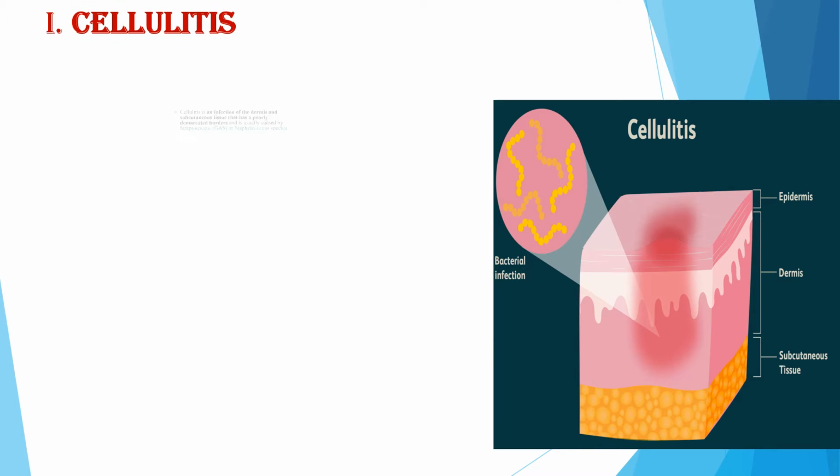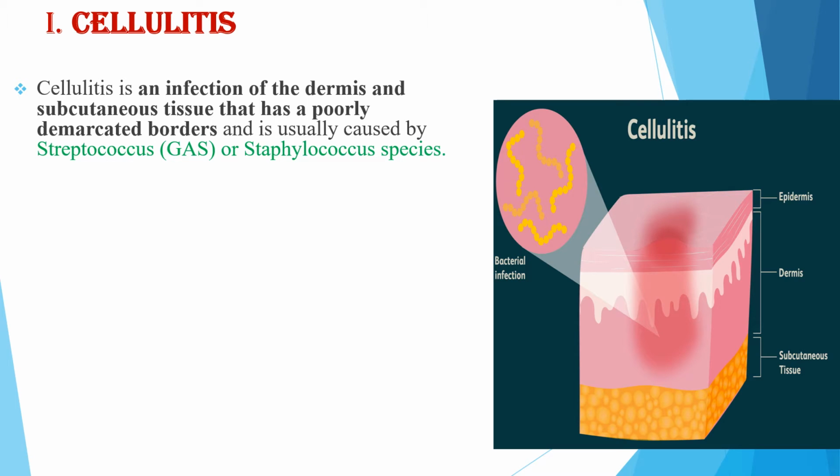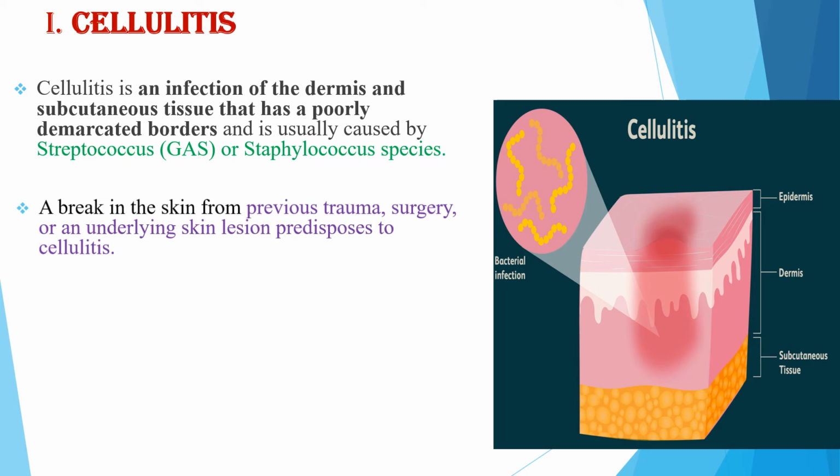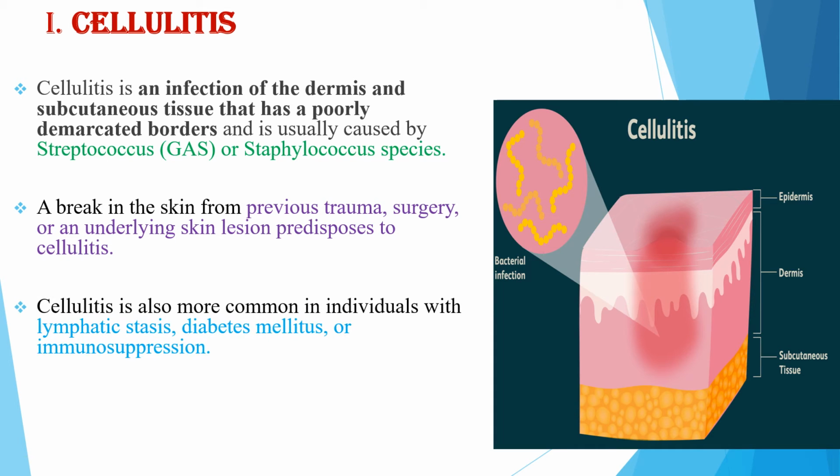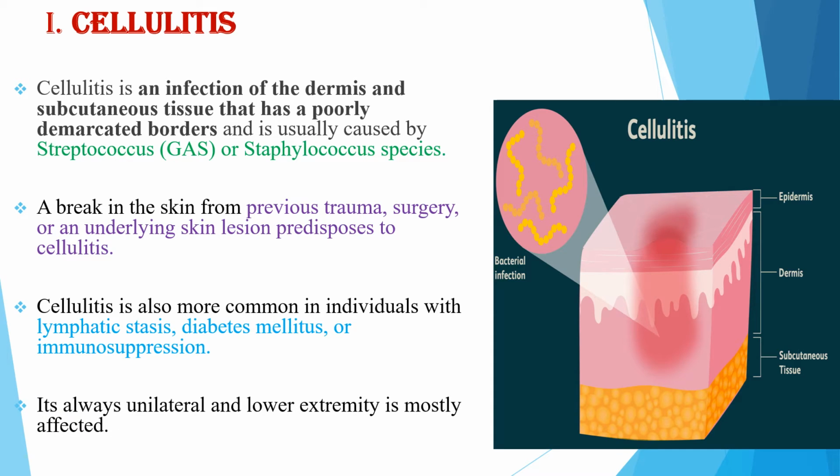To start with cellulitis: cellulitis is an infection of the dermis and subcutaneous tissue that has poorly demarcated borders, and it is usually caused by Streptococcus or Staph aureus. A break in the skin from previous trauma, surgery, or an underlying skin lesion predisposes to cellulitis. Cellulitis is also more common in individuals with lymphatic stasis, diabetes, and other immunosuppressive medications or diseases. It is usually unilateral, and most of the time the lower extremity is affected.